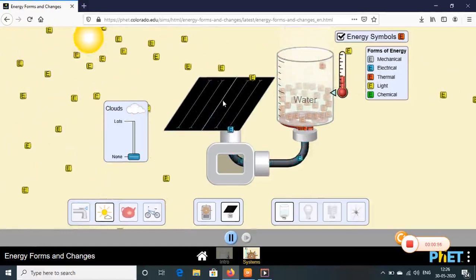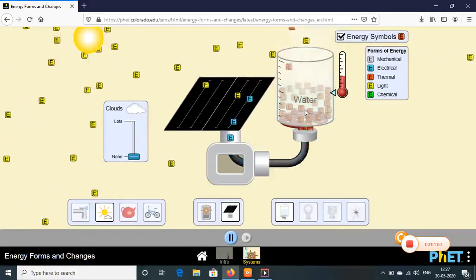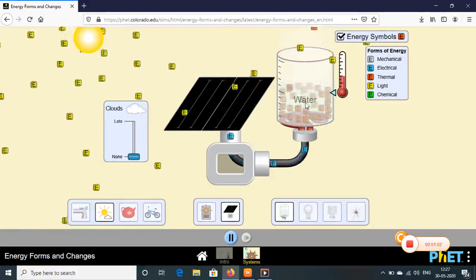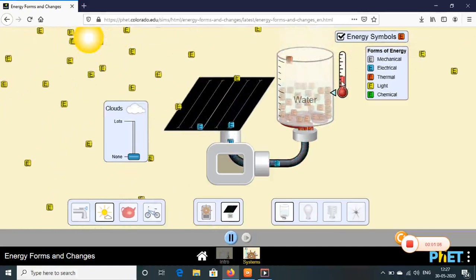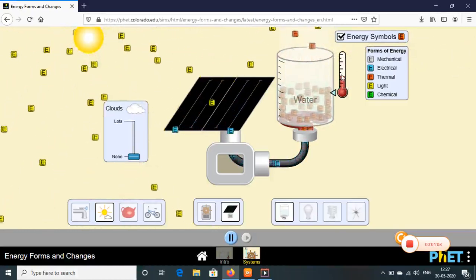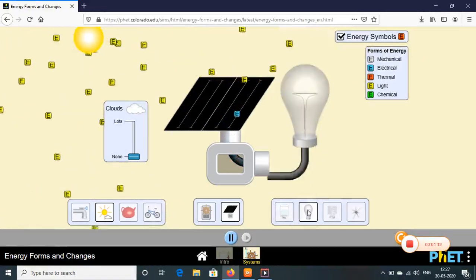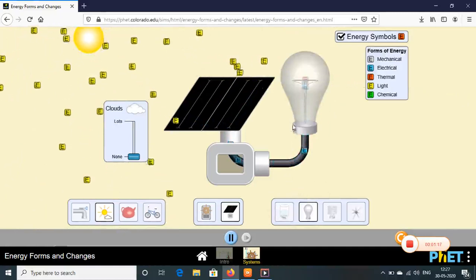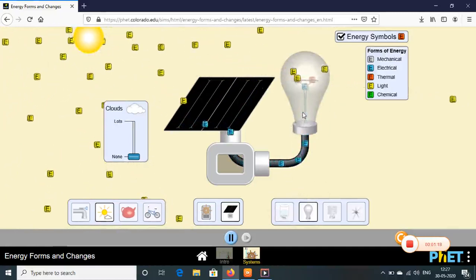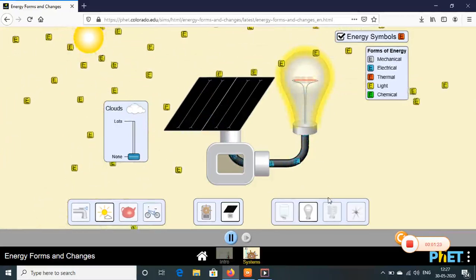It falls onto the solar panel, and that is getting converted into electrical energy. And this electrical energy, when supplied to water, the water starts heating. You find that the temperature in the thermometer is also rising. Now instead of water, I can take an electric bulb also. You know that when electricity is supplied to a bulb, the bulb starts glowing. So you can see the bulb is glowing.